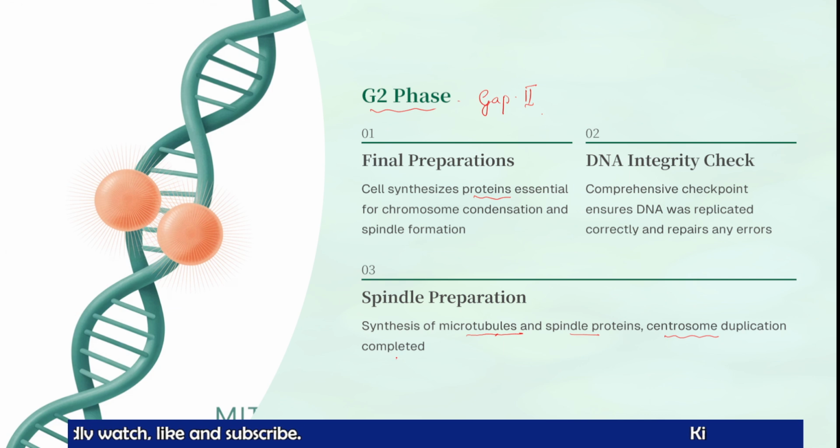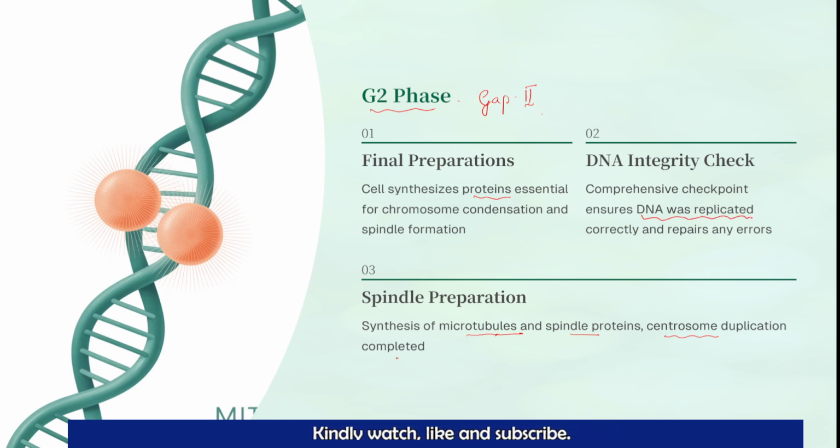Everything will be completed here, and also there is a checkpoint. Whatever DNA replicated in the previous phase, that is the S phase, is it correctly replicated? Is there any error? If an error is there, the repair and everything will happen in this G2 phase, right?